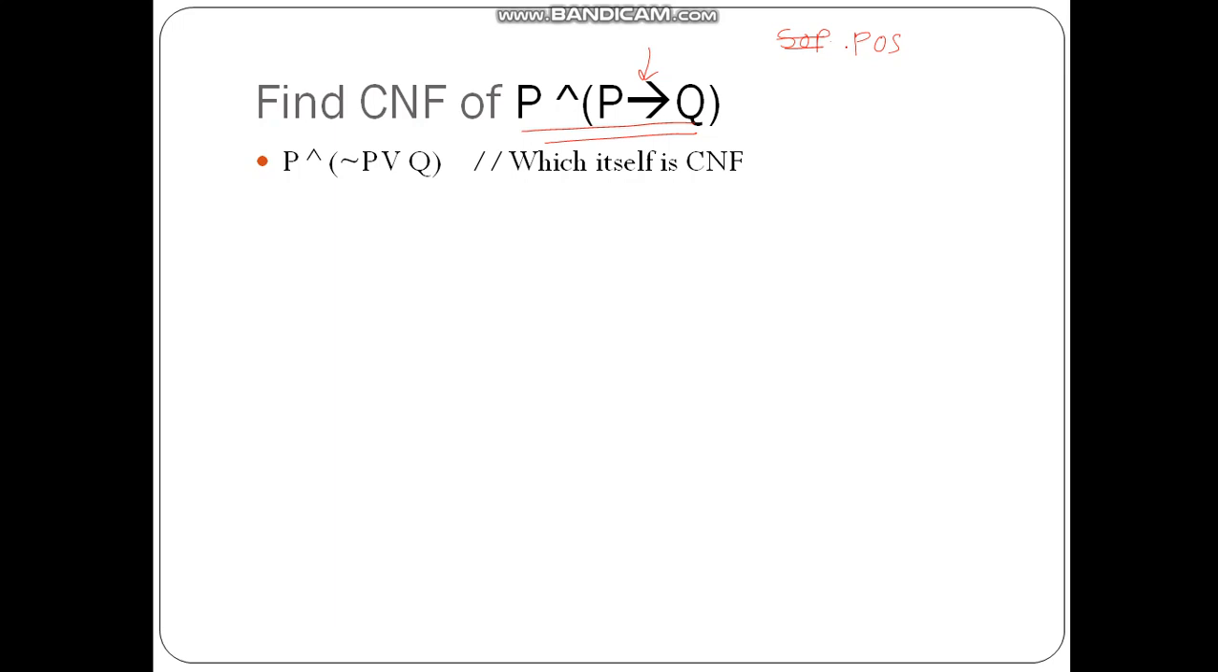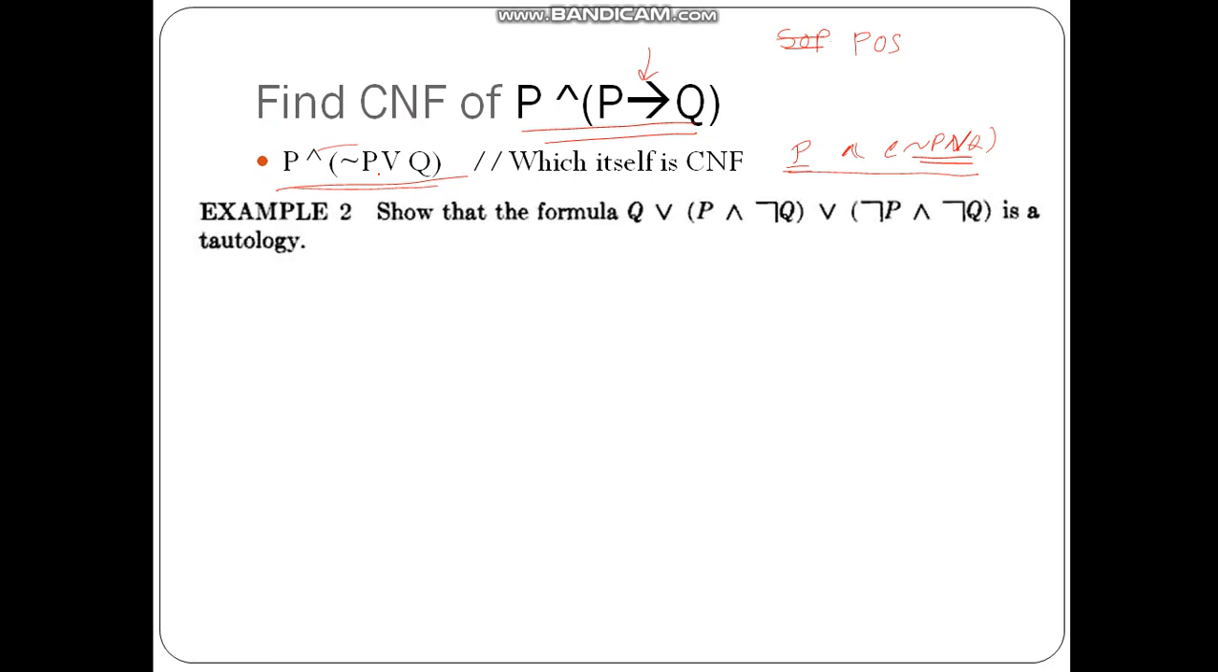So let us try to solve this. This can be rewritten as P and not P or Q. So this itself is a conjunctive normal form. P is one factor, as we have seen in the first slide of this lecture, and not P or Q is also a sum form, and they are connected together by a product. So this itself is a product form. Or otherwise, you can further solve this to get into the product form, but it is sufficient over here.